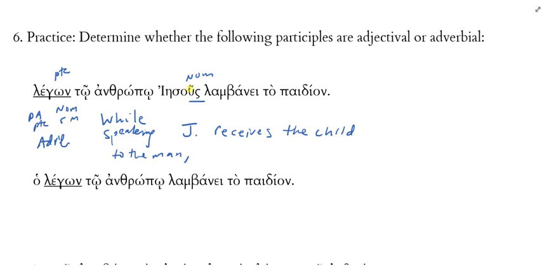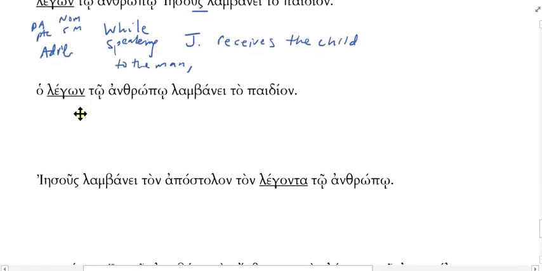Frank of a certain man, like his father. Yes, the Frank of Billy versus the Frank of a group or religion. In other words, normally personal names are not going to be qualified with adjectives or participles as attributes unless you're trying to distinguish people, right? And so legōn there is going to be adverbial. While speaking, Jesus does such and such.